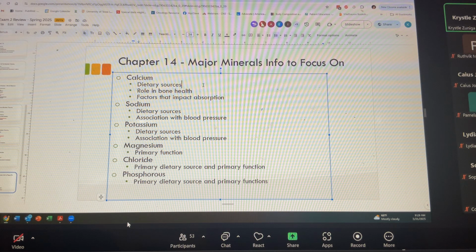Sodium, primary dietary source of sodium is not table salt, it is from processed foods. Potassium, primary dietary sources of potassium are going to be our fruits and vegetables. So in the US, we're getting too much sodium, not enough potassium, and that is a risk factor for high blood pressure.